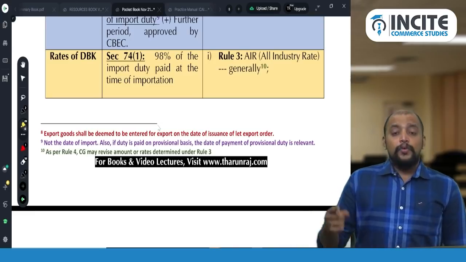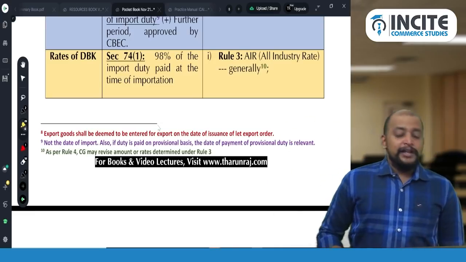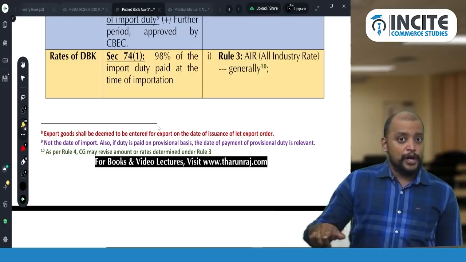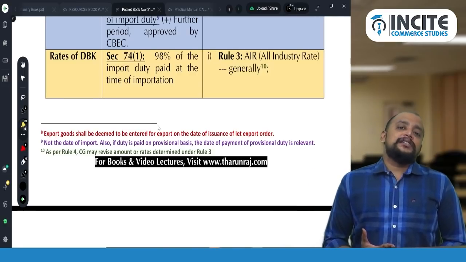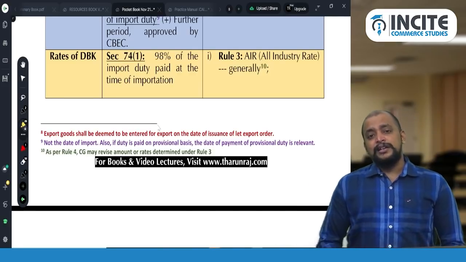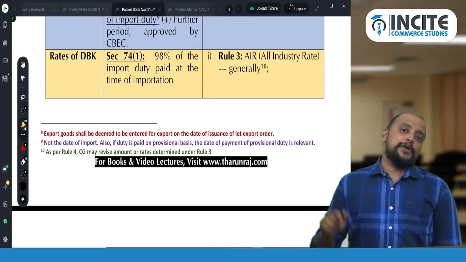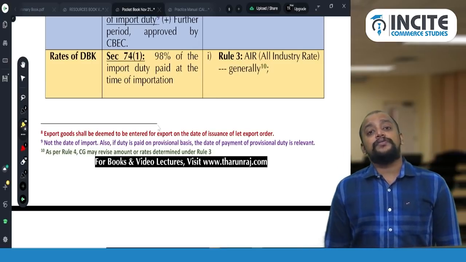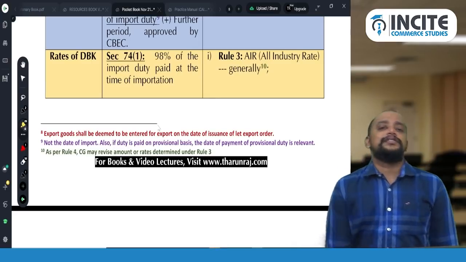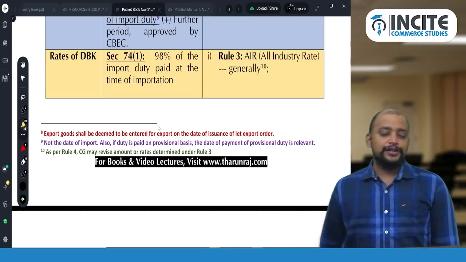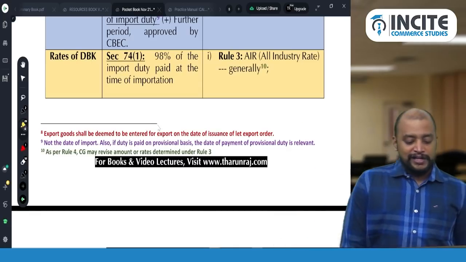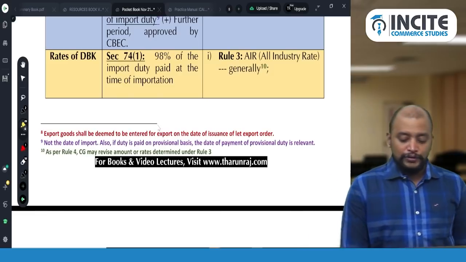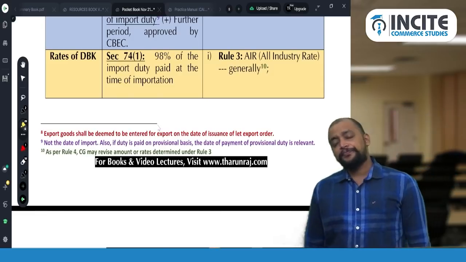And this rate, whatever duty drawback we computed, the central government may revise this amount, whatever we have claimed, because it appears to the satisfaction of the officer that whatever duty drawback you are claiming, you don't have that much of customs duty burden or customs duty incidence. In that case, they may reduce it. Please look into the footnote. As per Rule 4, central government may revise amount or rates determined under Rule 3, that is all industry rate.